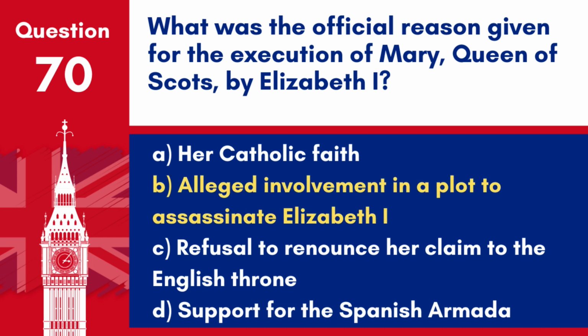Answer: B. Alleged involvement in a plot to assassinate Elizabeth I. Mary, Queen of Scots, was executed after being implicated in the Babington Plot, a plan to assassinate Elizabeth I and place Mary on the English throne.